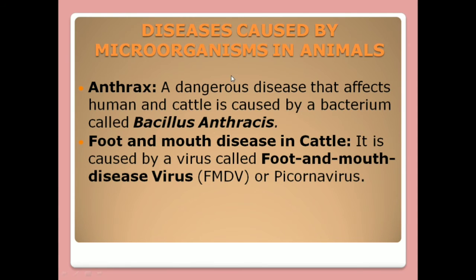Now this is about diseases caused by microorganisms in animals. We have studied diseases caused by microorganisms in humans. Now we are going to see how microorganisms cause diseases in animals. Anthrax, a dangerous disease that affects humans and cattle, is caused by a bacterium called Bacillus anthracis. So this is one of the diseases caused both in humans as well as in cattle by the bacteria Bacillus anthracis. You have to remember this, and you can write it in your notebook because these are important things.